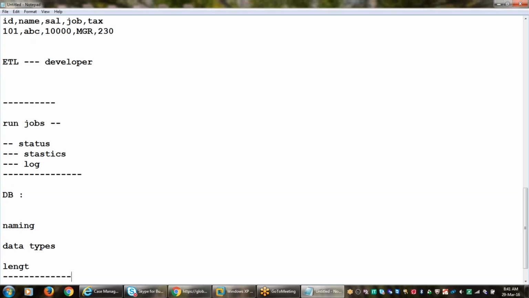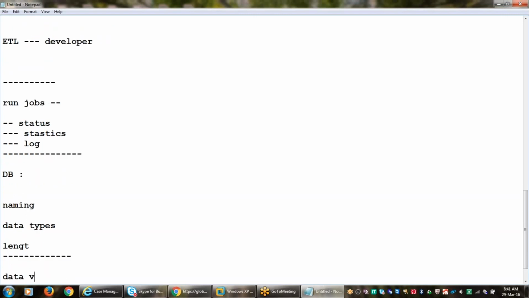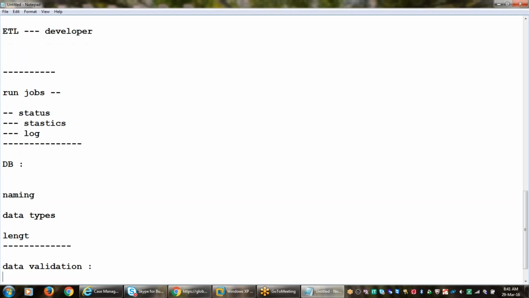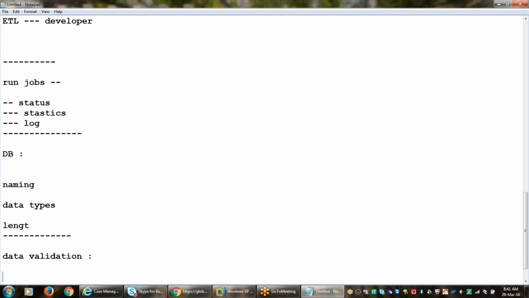And then finally, we need to do data validation. In the data validation, what we need to do? With the ETL process, obviously we are loading the data from the source table to the target table according to the business requirement, right? We are implementing business logic in between the source table and the target table. For example, just a simple example, filter. Filter is one transformation they are going to implement in the ETL process.